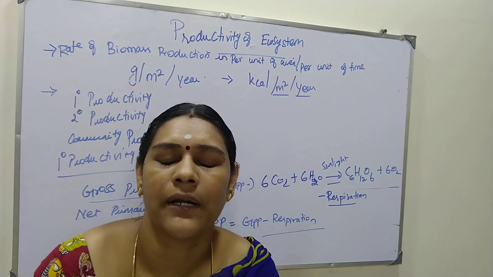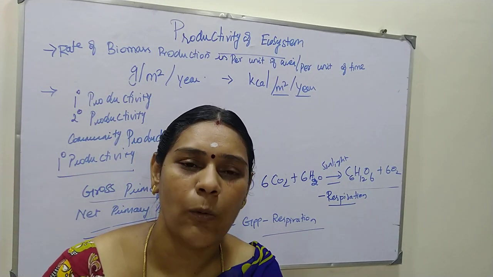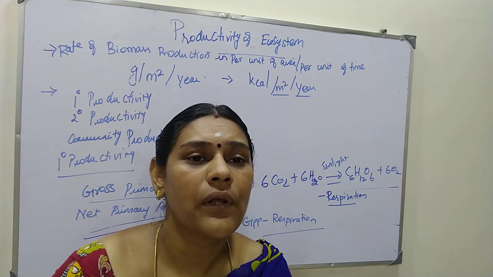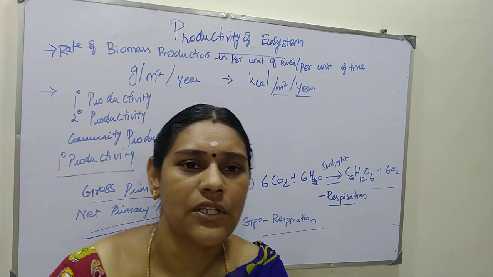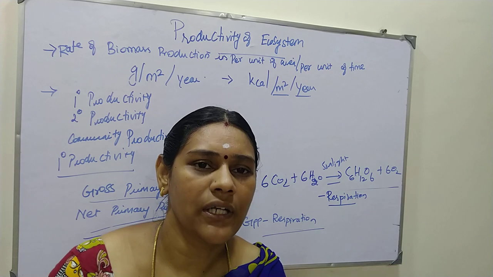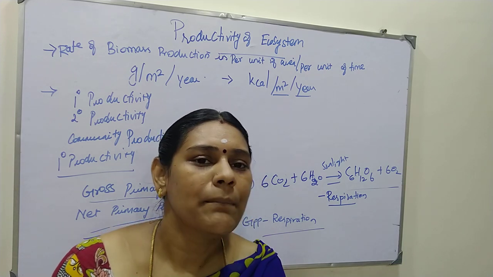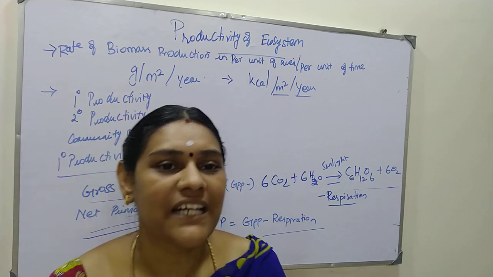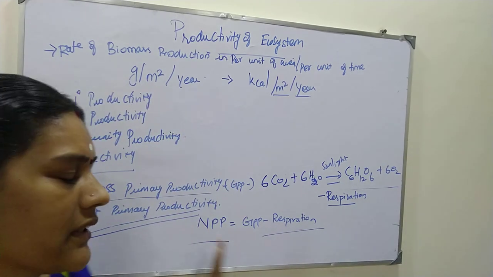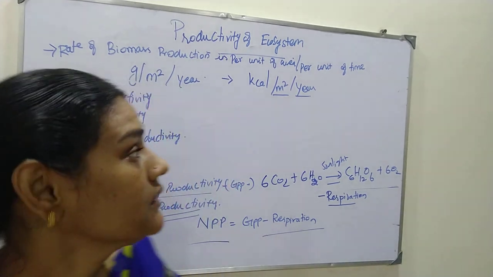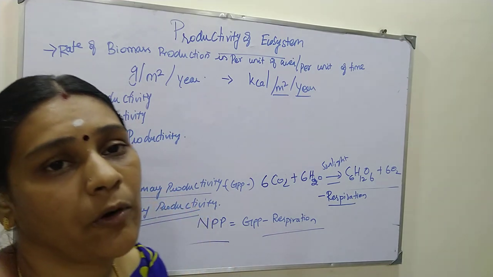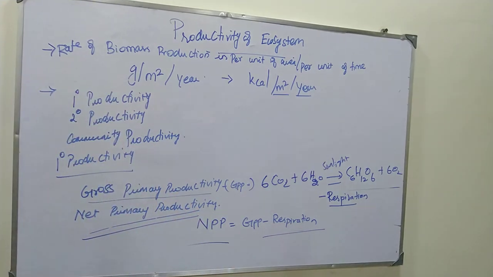So the net primary productivity of the ocean or aquatic environment is very small, 55 billion tons. But our whole biosphere releases 170 billion tons of net primary productivity. This is about primary productivity. You should know about this.